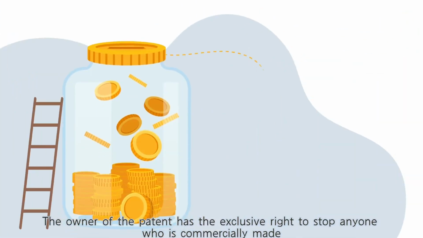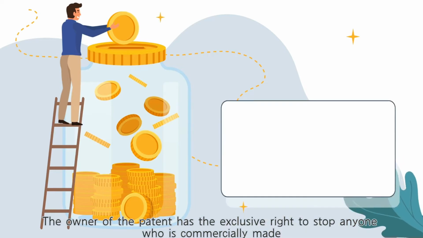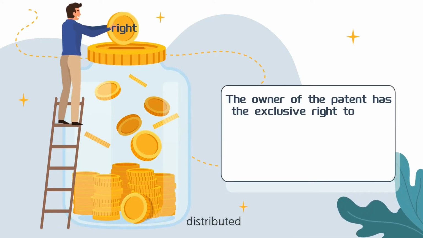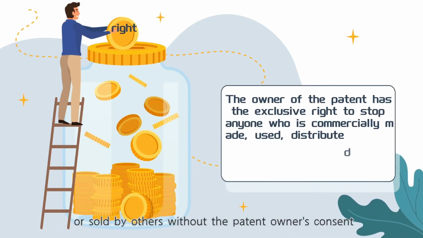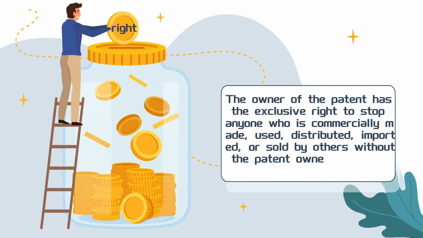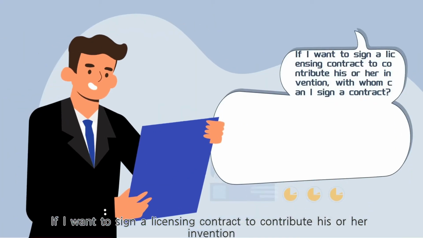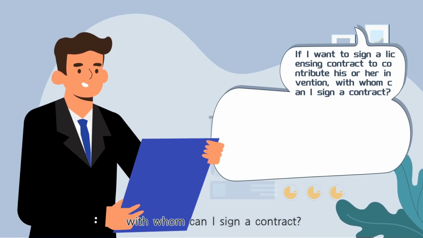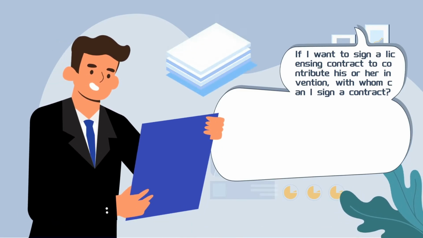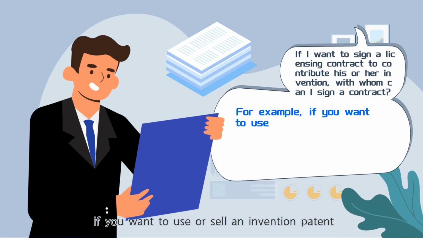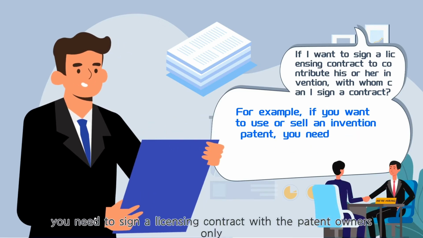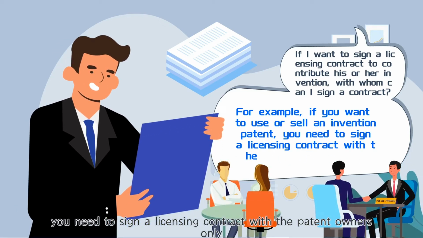The owner of the patent has the exclusive right to stop anyone from commercially making, using, distributing, importing, or selling the invention without the patent owner's consent. If I want to sign a licensing contract to use his or her invention, with whom can I sign a contract? For example, if you want to use or sell the invention patent, you need to sign a licensing contract with the patent owners only.